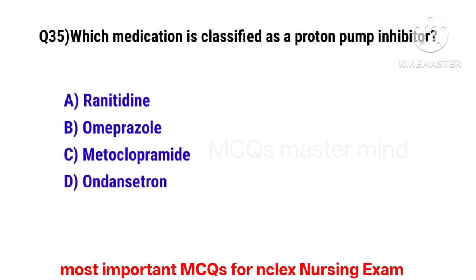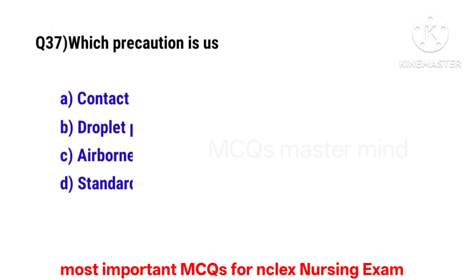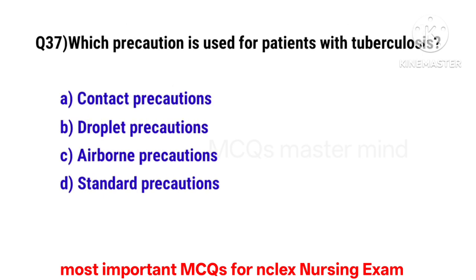Question number 35. Which medication is classified as a proton pump inhibitor? The correct option is D. Omeprazole. Question number 36. What is the most common site for peptic ulcer? The correct option is A. Duodenum. Question number 37. Which precaution is used for a patient with tuberculosis? The correct option is C. Airborne precautions.